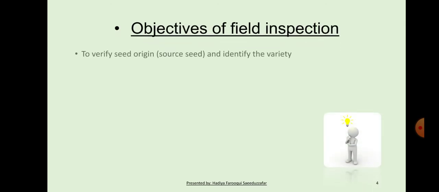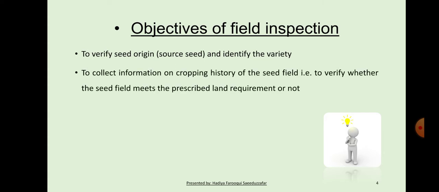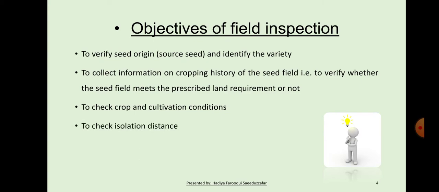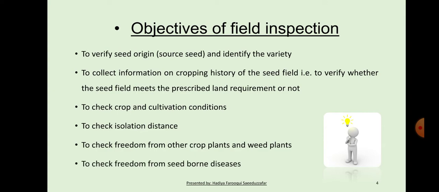Objectives of field inspection: to verify seed origin or source of seed and identify the variety, to collect information on cropping history of the seed field, that is to verify whether the seed field meets the prescribed land requirement or not, to check crop and cultivation condition, to check isolation distance, to check freedom from other crop plants and weed plants, to check freedom from seed-borne diseases.